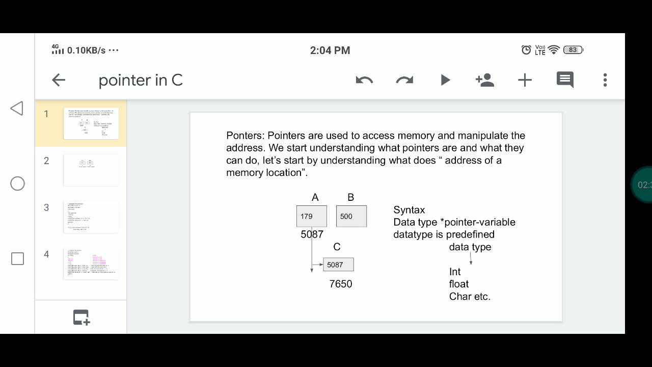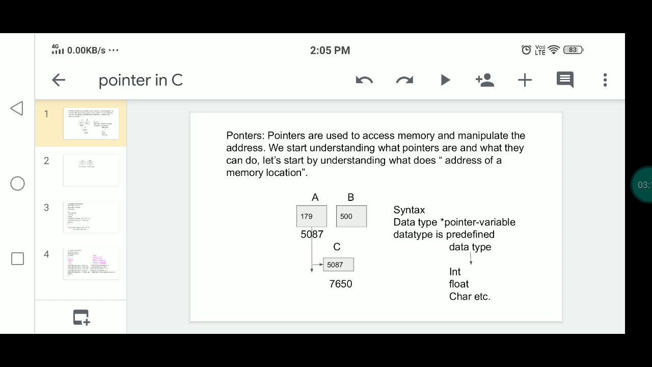Here we can use &var, where var is the name of the variable, and &var will give the address of that variable. Here we are discussing what is a pointer, syntax of the pointer, program for pointer, applications of the pointer, advantages of the pointer, disadvantages of the pointer. First of all, what is a pointer? A pointer is a variable that stores the address of another variable.